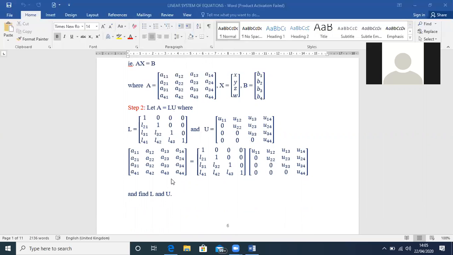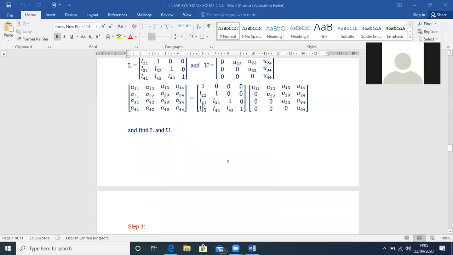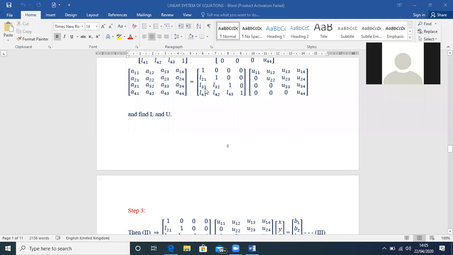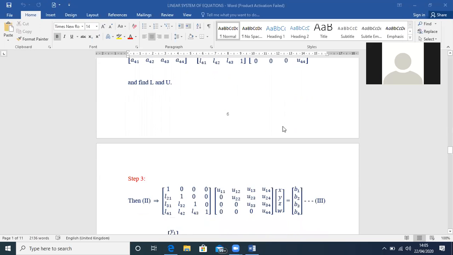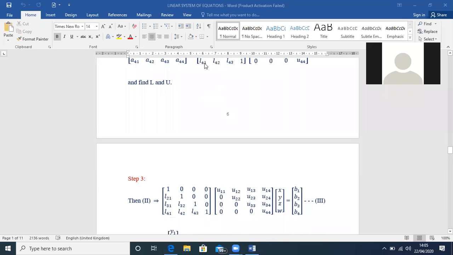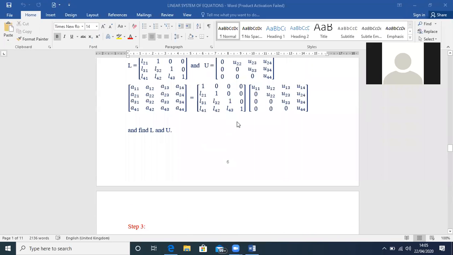So after equating A with the product of these two, you find out what is L21, what is L31, what is L32, what is L41, L42, L43. Similarly, you find out all these elements. Your aim is to find the elements L21 and so on, girls.